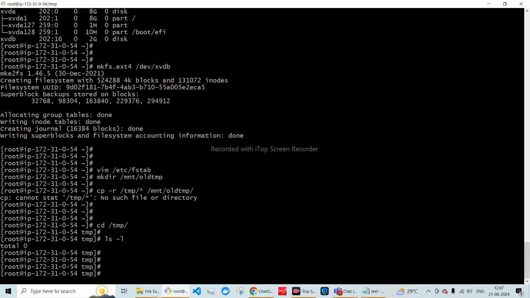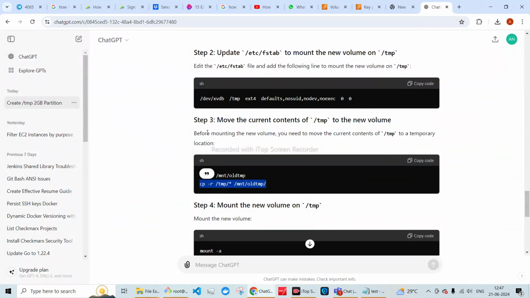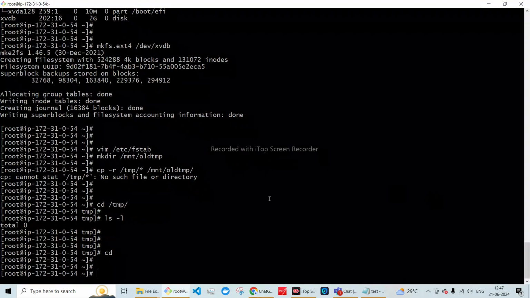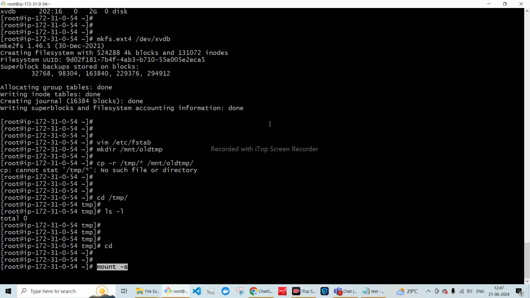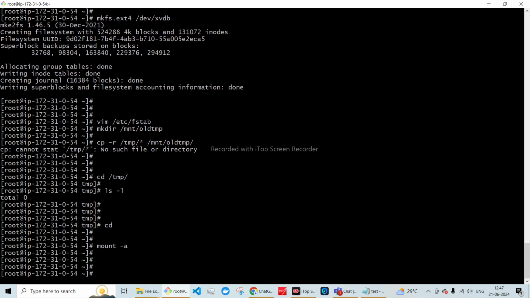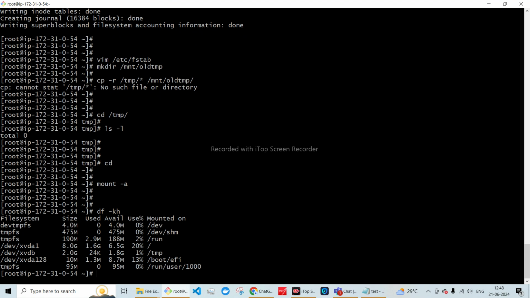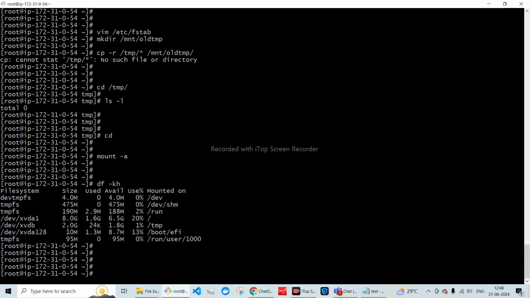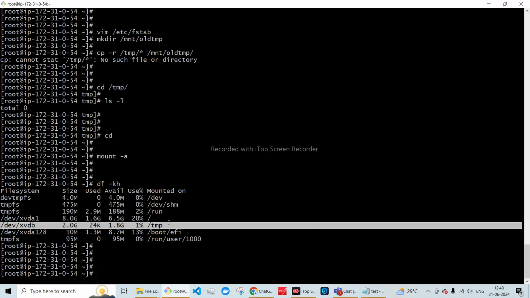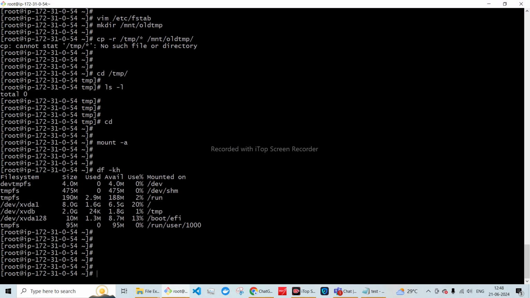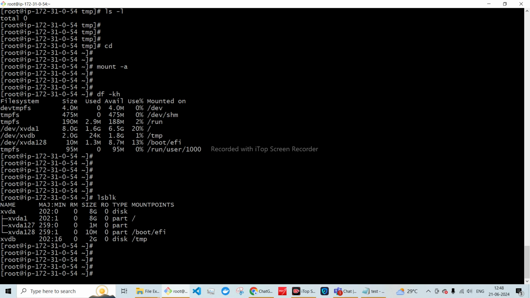There is nothing inside the /tmp mount point. Let's get out of it and fire one command, mount -a. Then df -kh. Here you see a new mount point has been created with 2 GB storage. Now if we fire the lsblk command, you will see this xvdb is mounted on /tmp. So now our /tmp mount point is 2 GB.